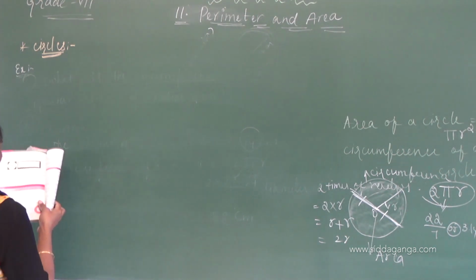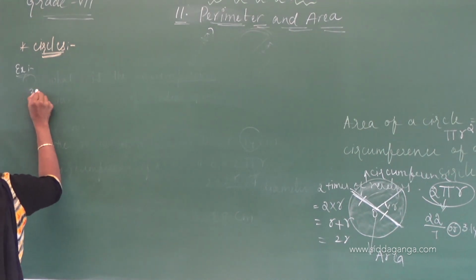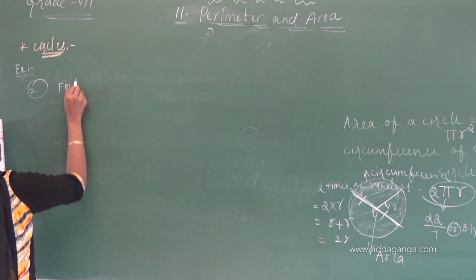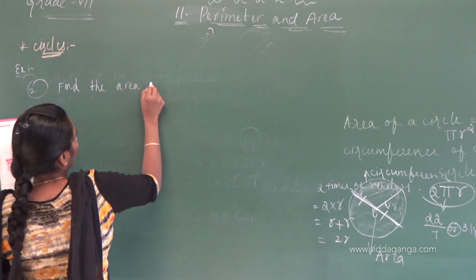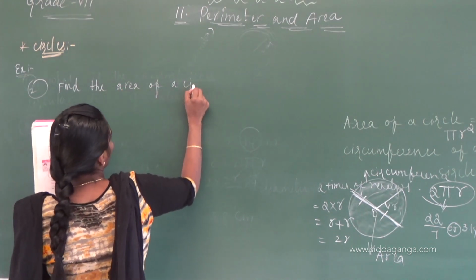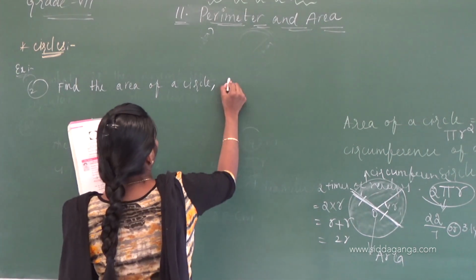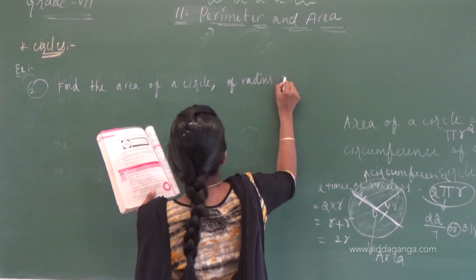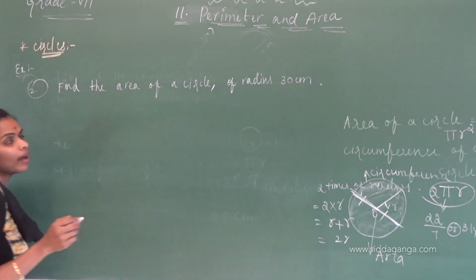Okay, next question. Next also take one example. Find the area of a circle of radius 30 centimeters, where pi equals 3.14.